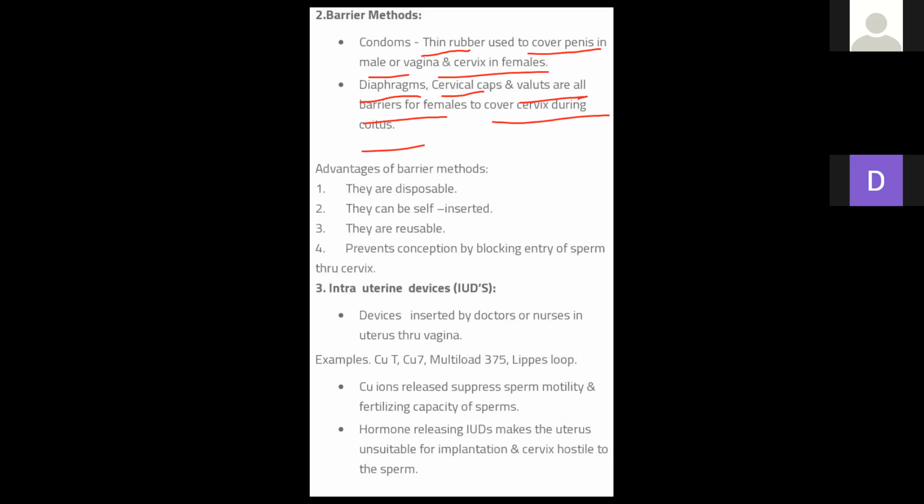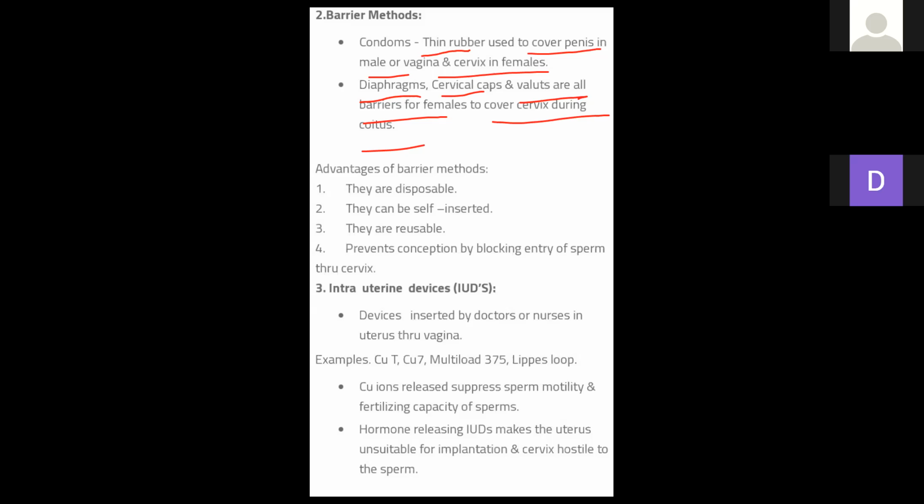They are the cervical caps. They prevent sperm movement. They prevent mating of sperm and ovum. Clear? They prevent sperm from entering or reaching the ovum.